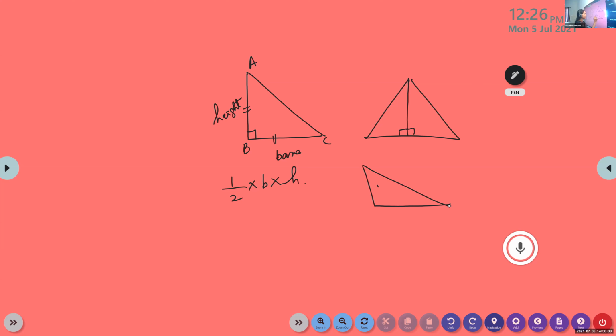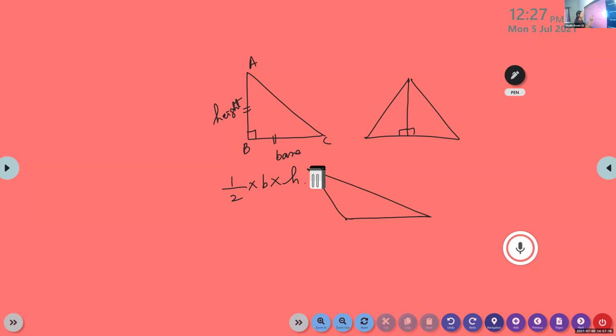What is the definition? If I take this as 95, this is 96, all angles are greater than 90. Will it be a triangle? What have we learned about a triangle? The sum of angles must be 180, isn't it? When you add the angles, we should get 180. Is it 180 here? No, ma'am. Then what is the definition of an obtuse angle triangle? One angle is over 90 degrees. Yes, if one angle is greater than 90.